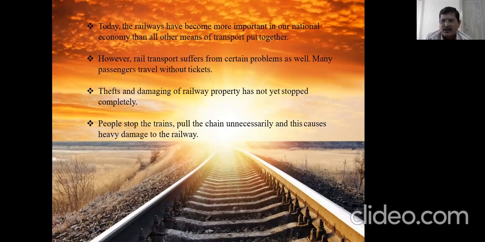Stealing of those things is a loss for the railways. People stop the train whenever they are traveling. If they want to get down at a particular place where the train doesn't have any official stoppage, they pull the train unnecessarily. This causes heavy damage to the railways.